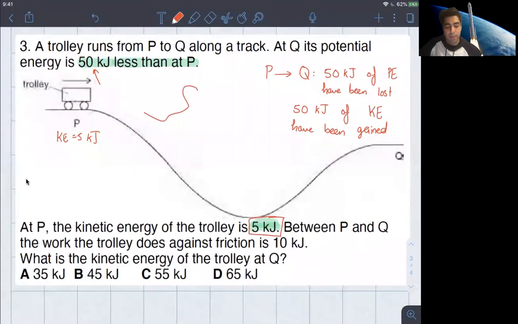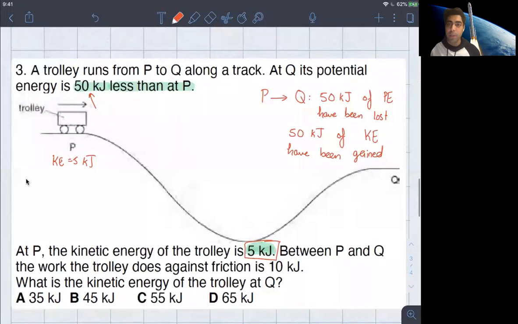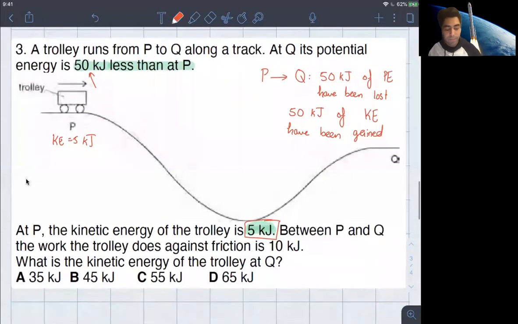Okay, so yeah, it's fixed. So we know that we started off with 5 kilojoules of kinetic energy at P, and that we gain 50 kilojoules of kinetic energy at Q. So then what does that put your total kinetic energy at? Total kinetic energy at Q is then 5 plus 50, which is 55 kilojoules.